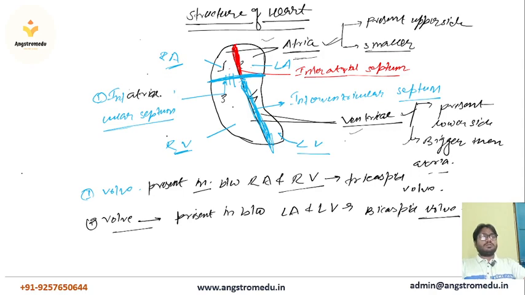Interatrial, interventricular. Two valves are also present in the heart. The first valve is present between the right atrium and the right ventricle, known as the tricuspid valve, and the second valve is present between the left atrium and left ventricle, known as the bicuspid valve. So this is all the information about the structure of the heart.